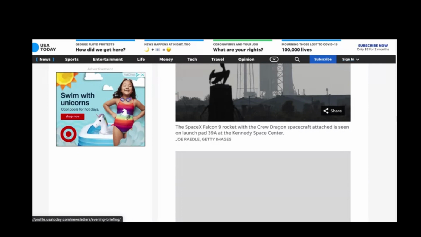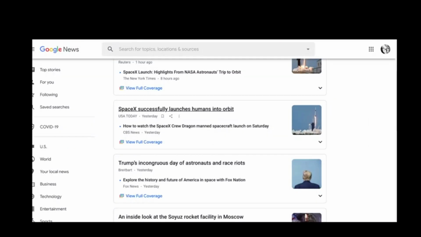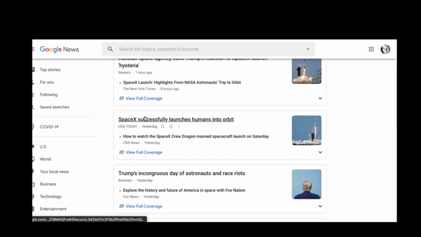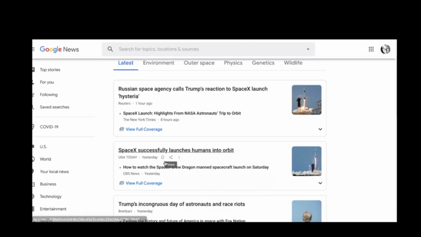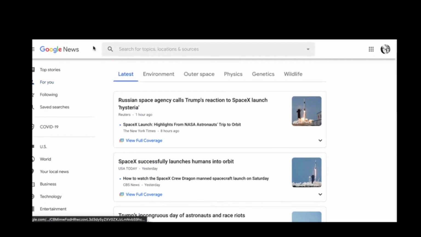Okay, so for now, this was an example of using an aggregator, something that takes news from all different sources. So here's one from Reuters. The other one was USA Today, and it pulls them all together in one spot for you to look at. Now there are a number of apps that can do the same thing that you can find for your smartphone if you have a smartphone. So I would suggest looking at the app store on whatever phone you have to see if you can find something for news aggregator, news collector. Those would be the types of words you would use.